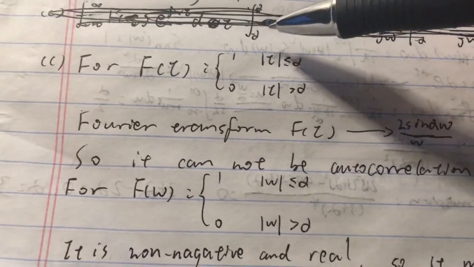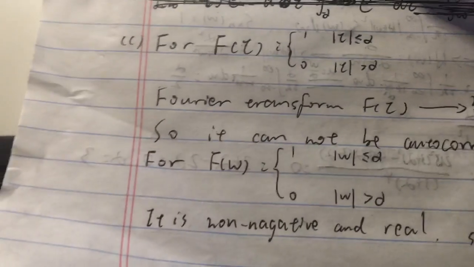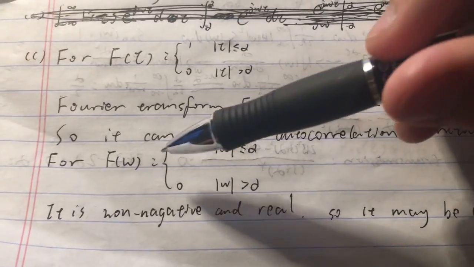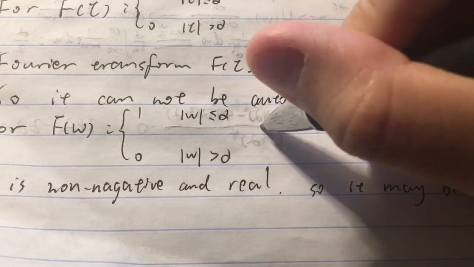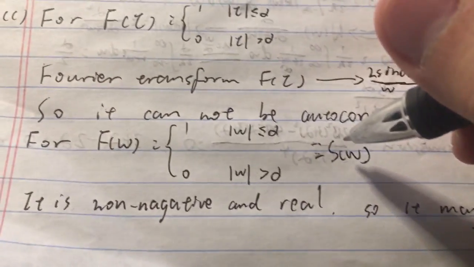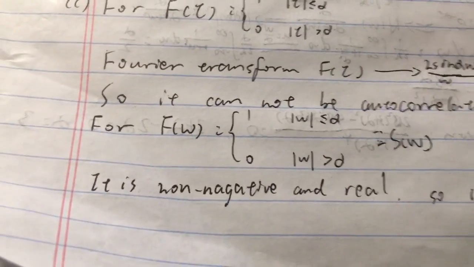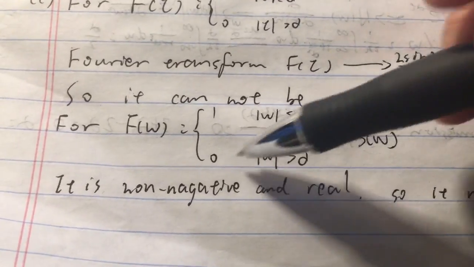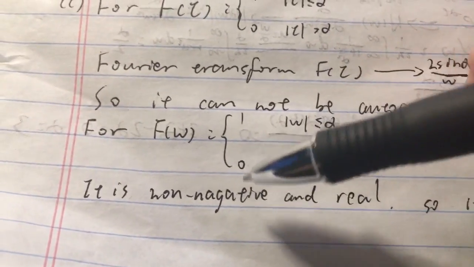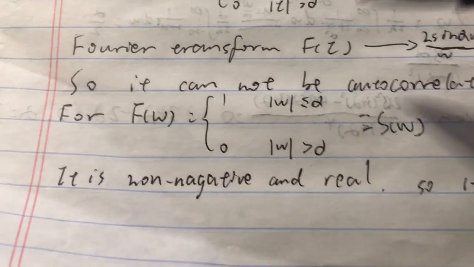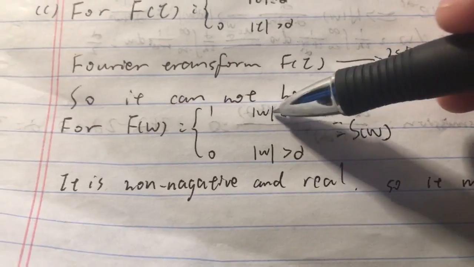Also now we change v into omega, and we got this form. So for this form, we can set f omega equals to s omega. We assume that it is a spectral density function, and we found this function is non-negative. It's 1 or 0, so it's non-negative, and also it's real because it only related to the absolute value of omega.